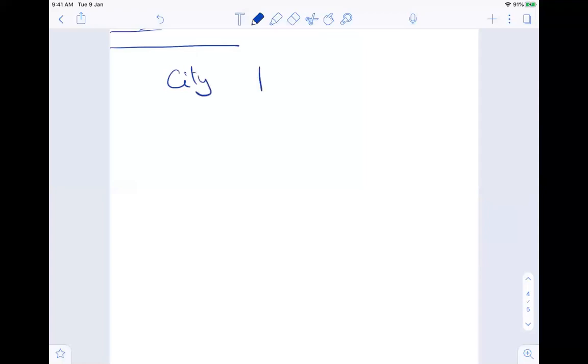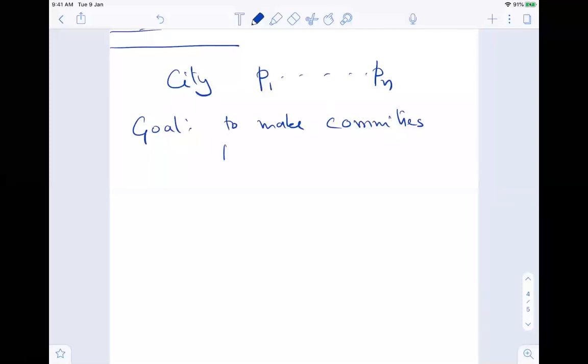So the problem is that you have a city, and there are n people, P1 to Pn. Your goal is to make committees from the people.